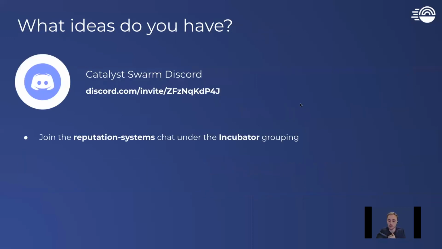But now I want to open the floor to anyone else. If you have any ideas of reputation, or you're working on reputation in any way, there is already a chat in the Catalyst Swarm Discord, and I'll put the link in the description below, under reputation systems chat, under the incubator groupings in Swarm, where we're already talking about this. You can also just leave some comments below if you prefer. If you have any ideas you'd like to share, then please share away, and I'd love to add some more ideas to the document and look at which ideas may be higher priority, that we should be looking at immediately, that would really start adding value to how the community can start building these different forms of reputation.